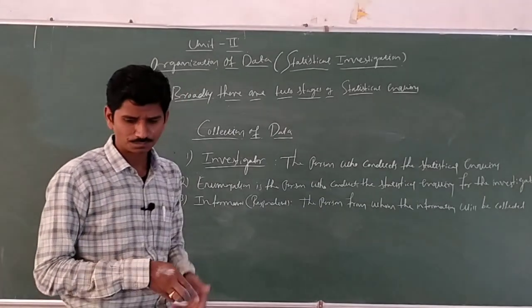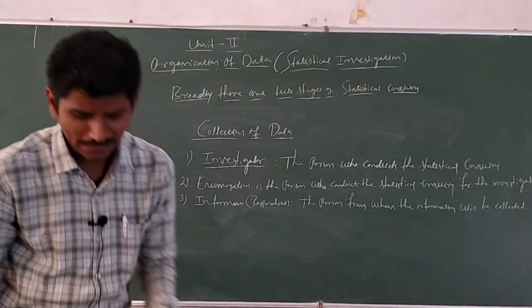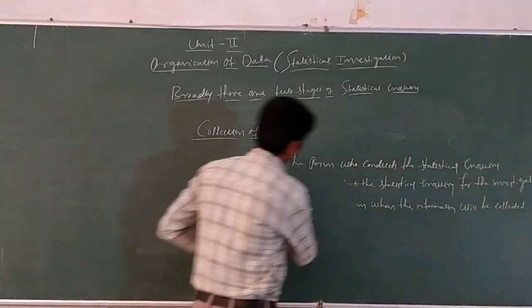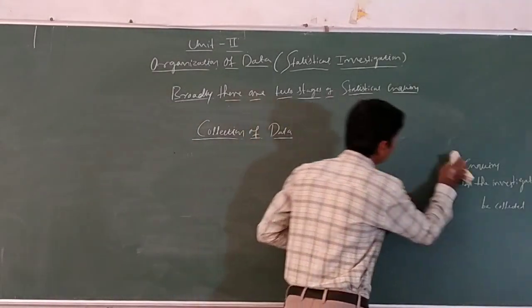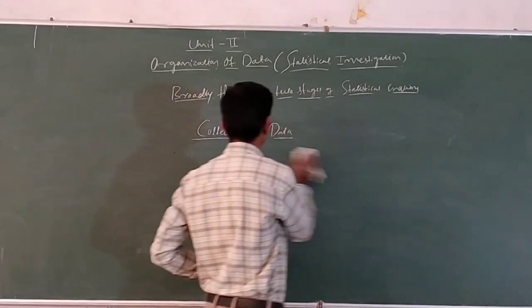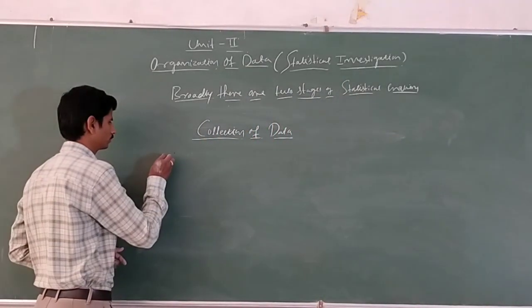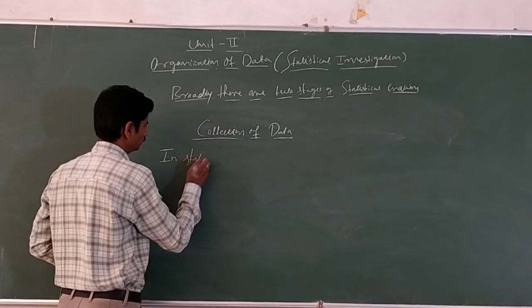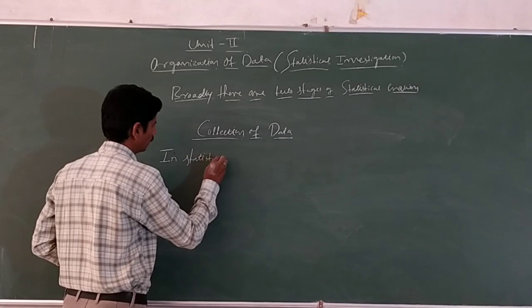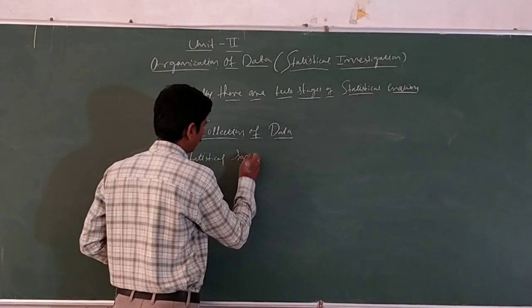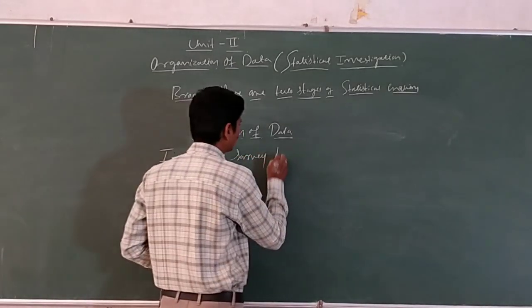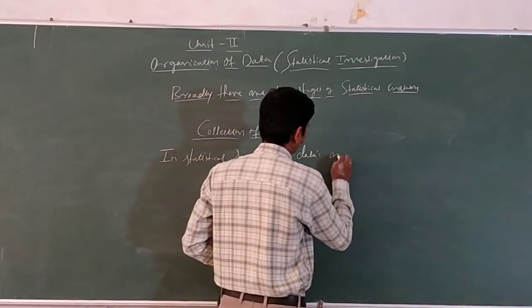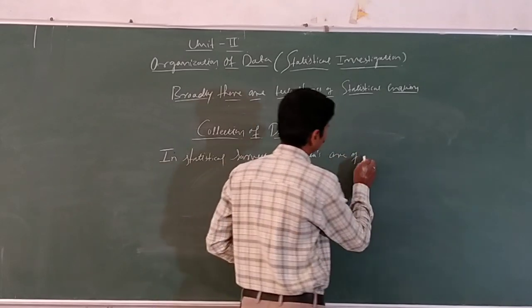Okay. The next one: in a statistical survey, the data are of two types.